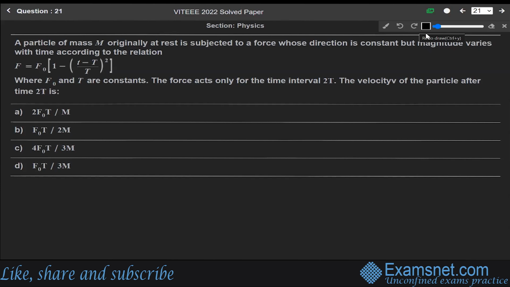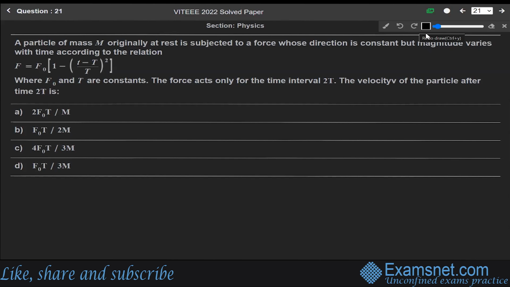So the next question is 21. A particle of mass m originally at rest is subjected to a force whose direction is constant but magnitude varies with time according to the relation F equals F naught (1 minus t over T) whole square, where F naught and T are constants. The force acts only for the time interval 2T. The velocity of the particle after time 2T is, okay.